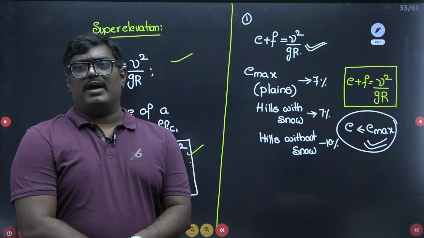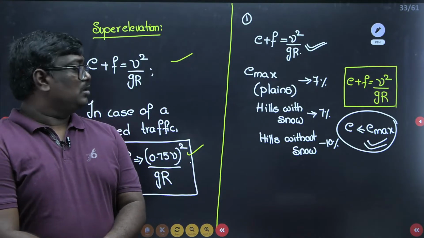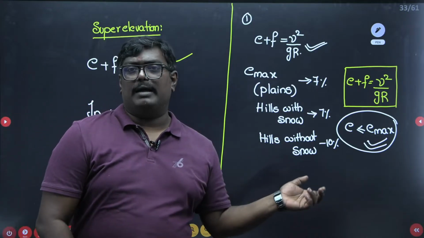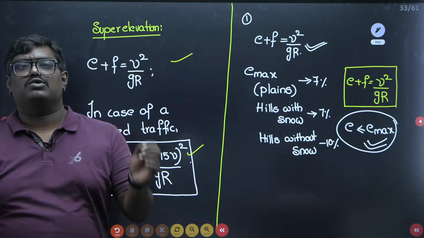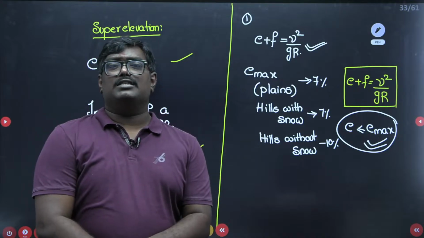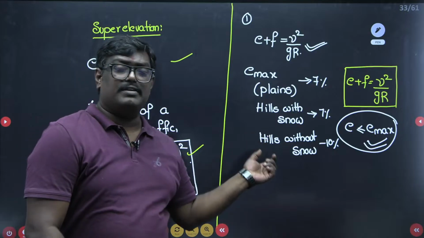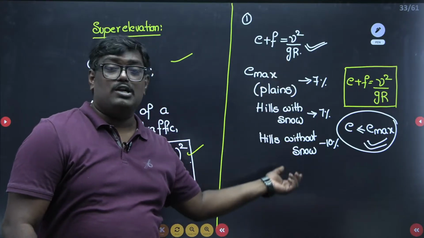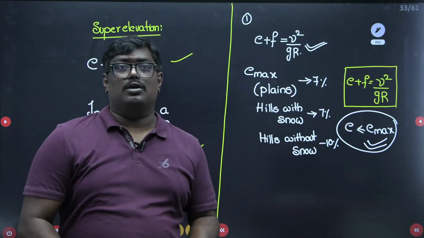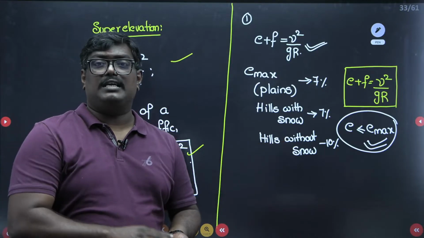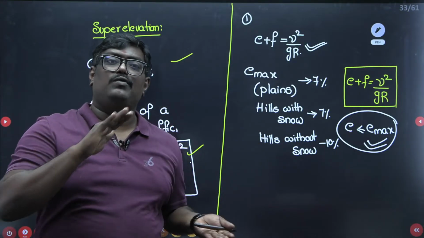Swetanshu asks, sir, why is the value for hills without snow more? See, super elevation is a cant. These are all the values according to the IRC code. Suppose without snow, even if the slope is steep, we can climb it.